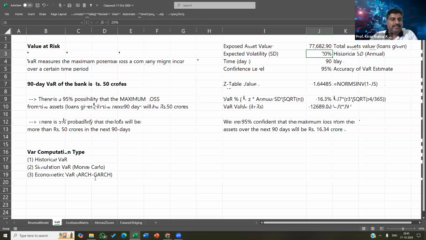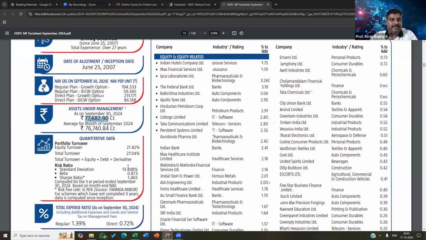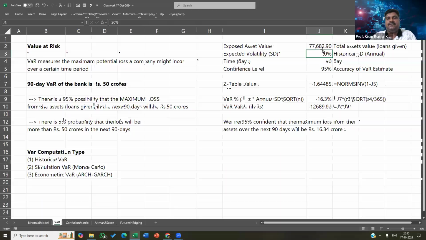Their portfolio standard deviation is given here, which they say is 13.448 percent. This is historical standard deviation, of course. We want to see the maximum loss one can expect from this portfolio over the next 90 days. At 95% confidence interval, I would say around 8,532 crores or around 11%.